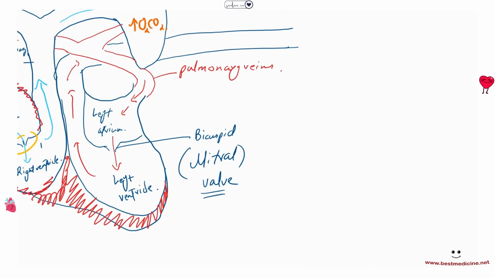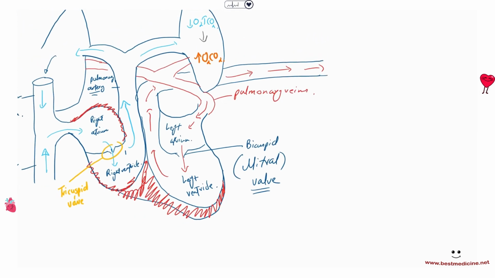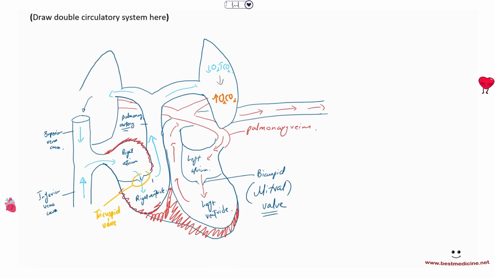I hope you're following the arrows. Aorta doesn't actually go this way. It doesn't turn to the left and then start giving out branches immediately, but this is just for understanding purposes. So some branches of the aorta are going to go up, some branches are going to go down, and then they will eventually divide into different arteries supplying different organs.